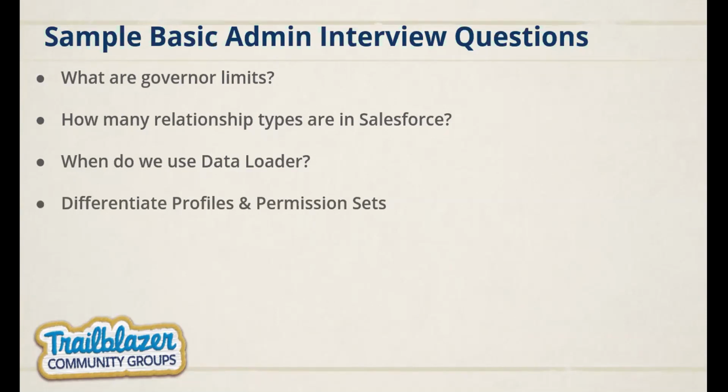Moving on with the other question, differentiate profiles and permission sets. The answer would be something like a profile controls what you can do with a record. Say a sales profile can see accounts and create and read opportunities. A permission set can extend those permissions for a specific user or a subset of users to reduce the number of profiles we create, like giving only the sales managers create and edit access to accounts, but not to the whole sales profile.